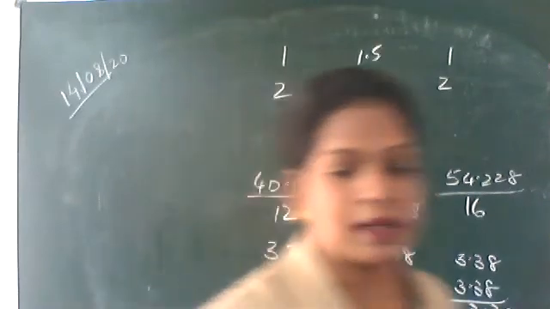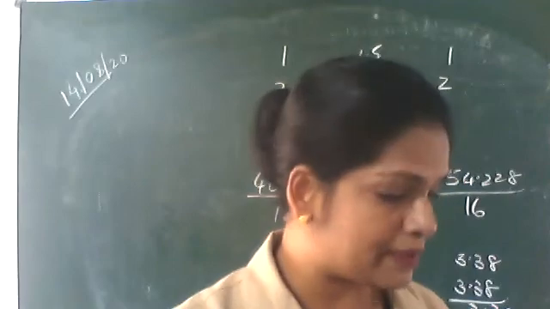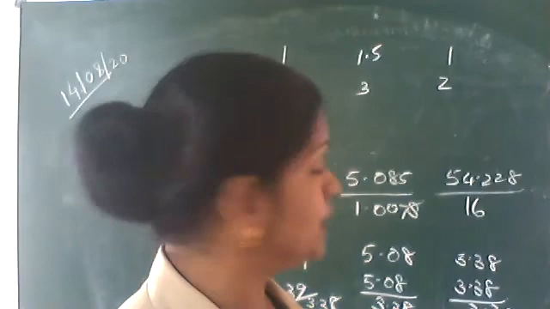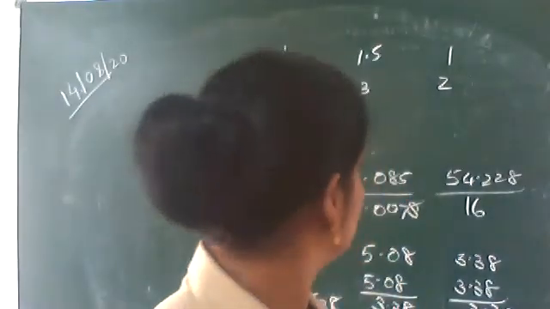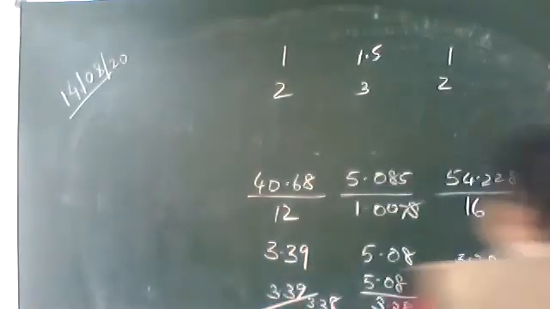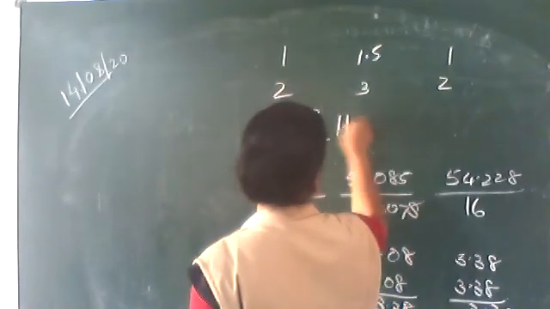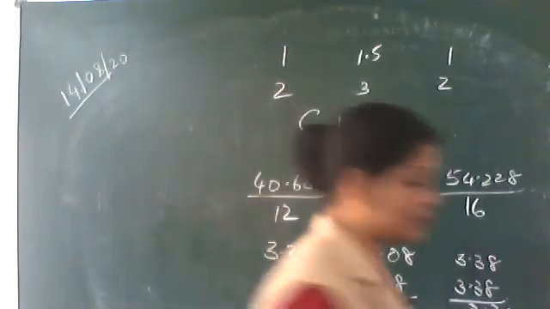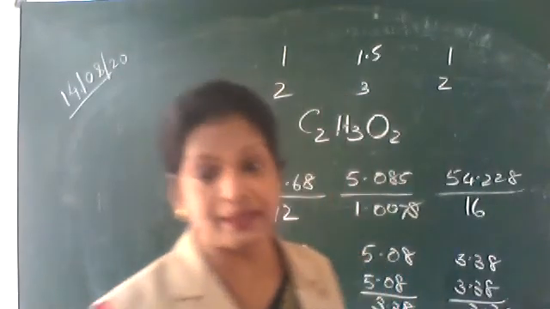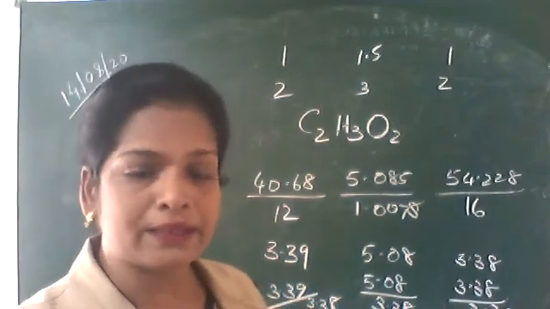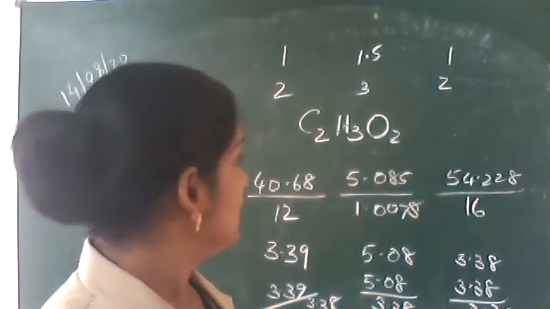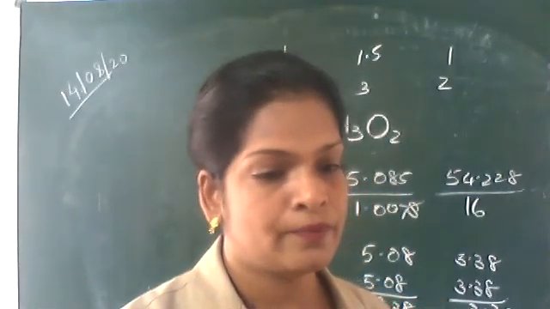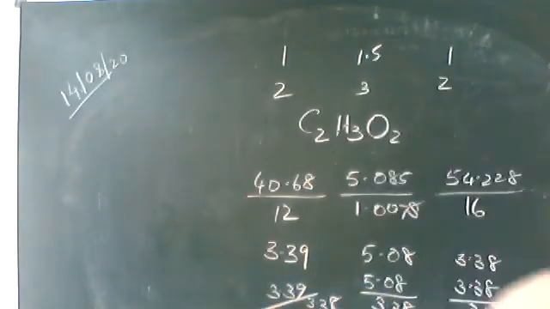So write the empirical formula. That is C2H3O2. See, in empirical formula, no common factor will be there, but in molecular formula, common factor may be there. All right. Your next work is to find out the empirical formula weight. Calculate the empirical formula weight.